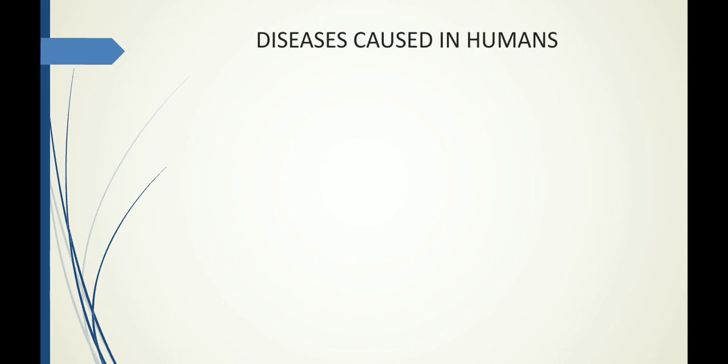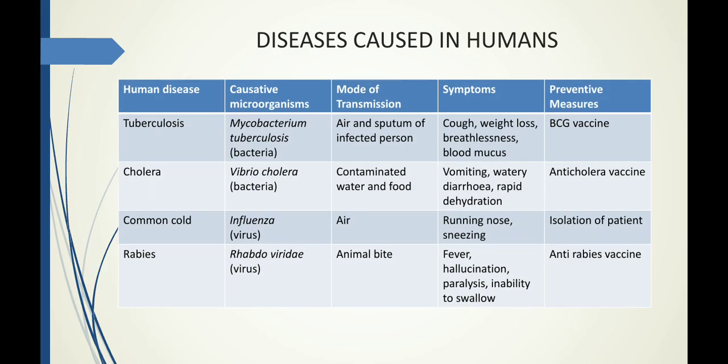The last section is based on diseases caused in humans by microorganisms. Let us see a few of these diseases. The first one is tuberculosis. Tuberculosis, or TB, is caused by Mycobacterium tuberculosis. It is a bacteria, and it is transmitted either through air or through the sputum of the infected person. So that is the same.